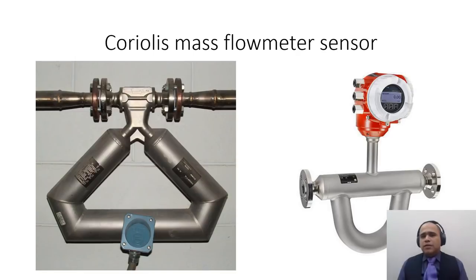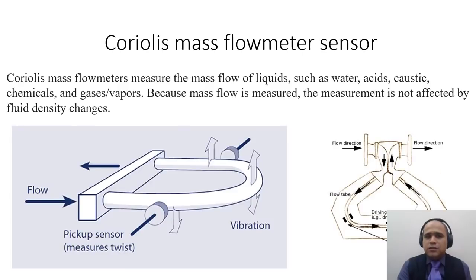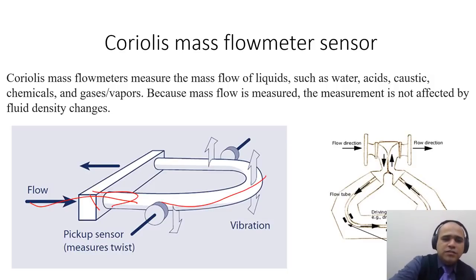Now you might have seen this kind of flow meters which are U-bent or of a special shape, and they basically use the Coriolis mass flow meter. Inside a Coriolis mass flow meter, the flow enters from this side and then exits from that side.